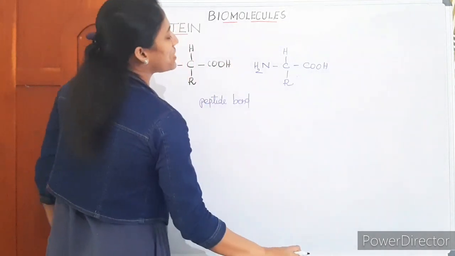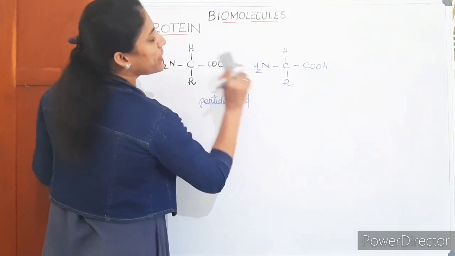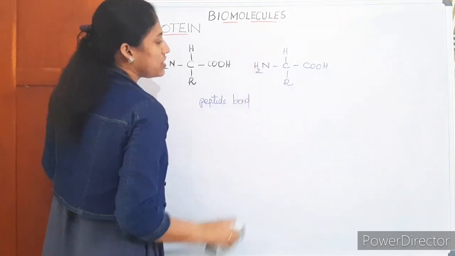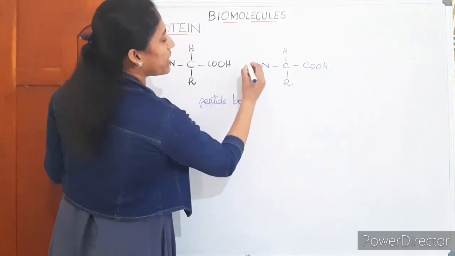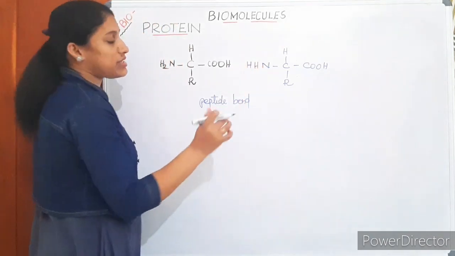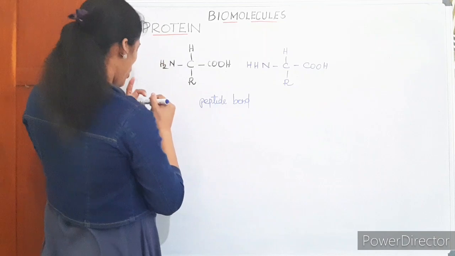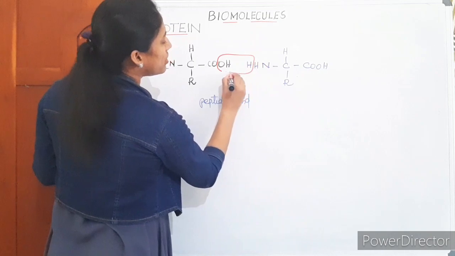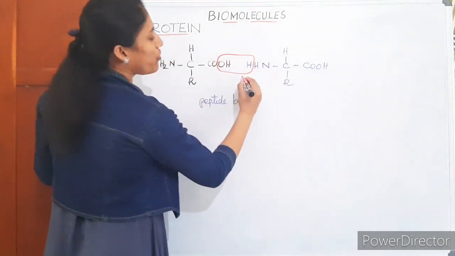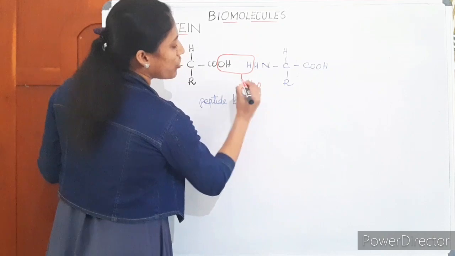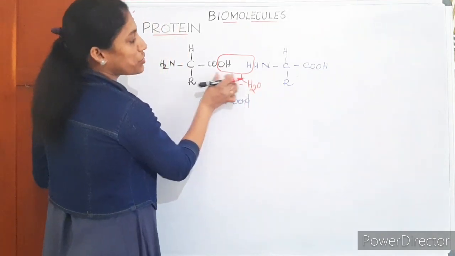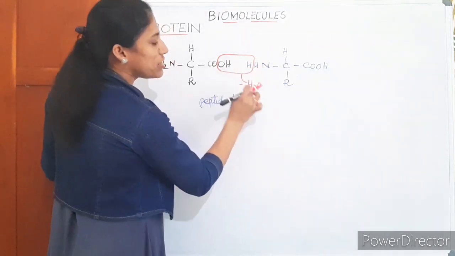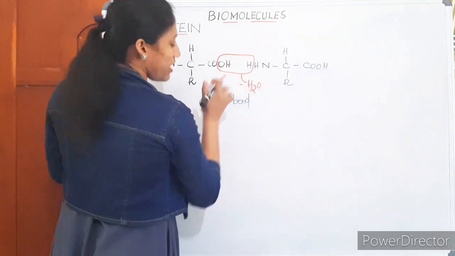Here the peptide bond is formed between the carbon and nitrogen, the carbon of one amino acid and the nitrogen of the next amino acid. I am just splitting the hydrogen, NH, I am writing here. Then just listen here. One molecule of water is eliminated from here. Between this carboxylic acid group and amino group, one molecule of water is eliminated. Okay, then what is left there?